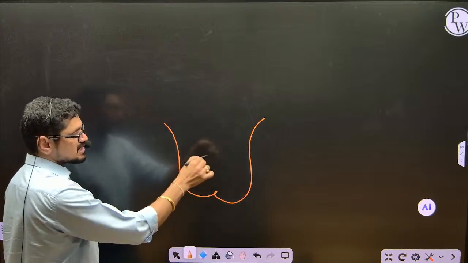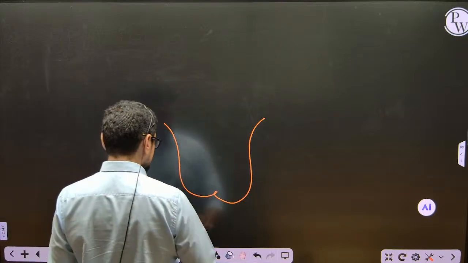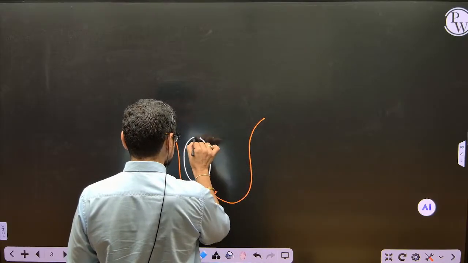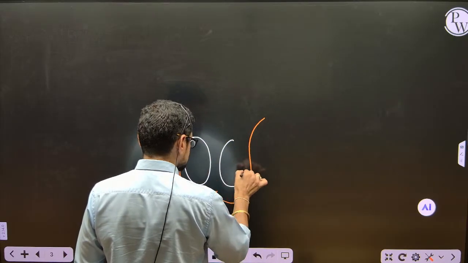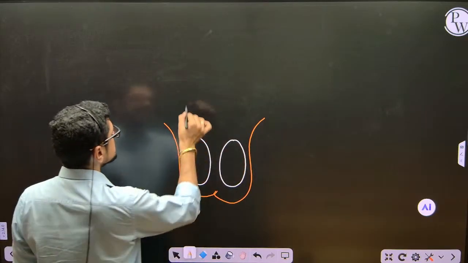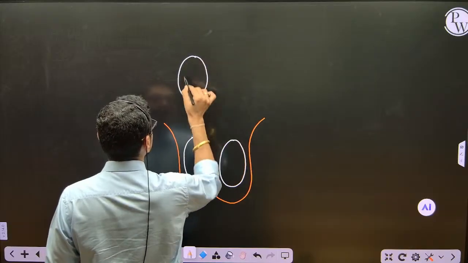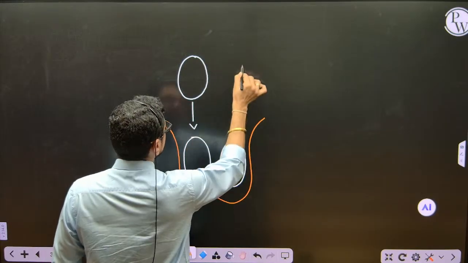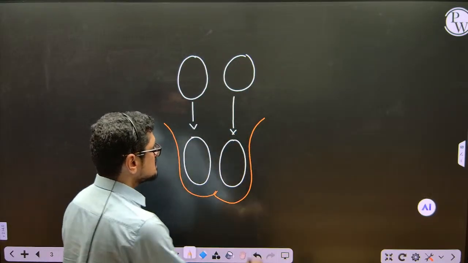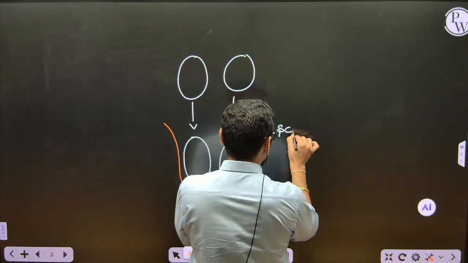Like these 2 scrotal sacs are present. Testes are present inside these scrotal sacs. Here you can see one testis, and this is another testis. As I told initially, they are present inside the abdomen, but later, just before birth, they descend into the scrotal sac. So this sac is called the scrotal sac.